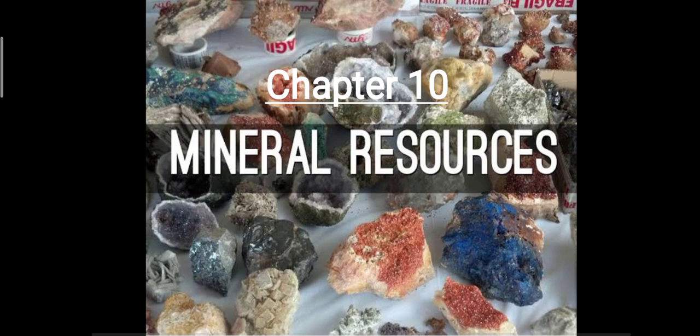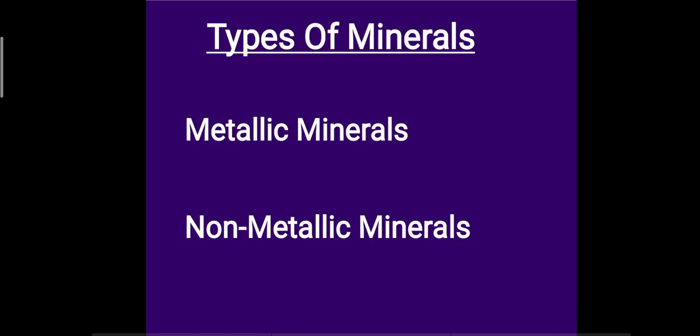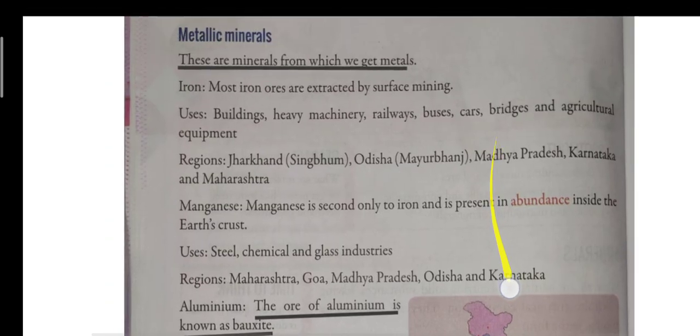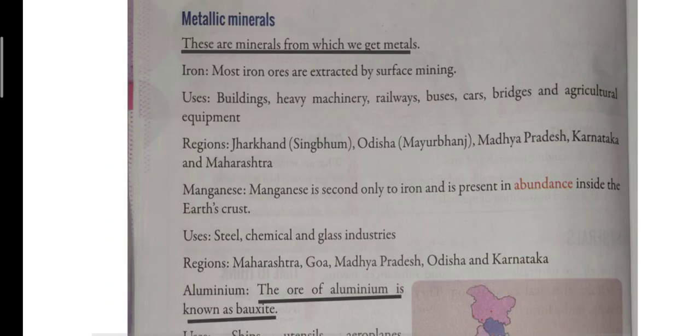Now, today, we will learn about types of minerals. So, children, there are two types of minerals. First is metallic minerals, and second is non-metallic minerals. So, today, we will learn about metallic minerals, some common metallic minerals, and places in India where they are found.